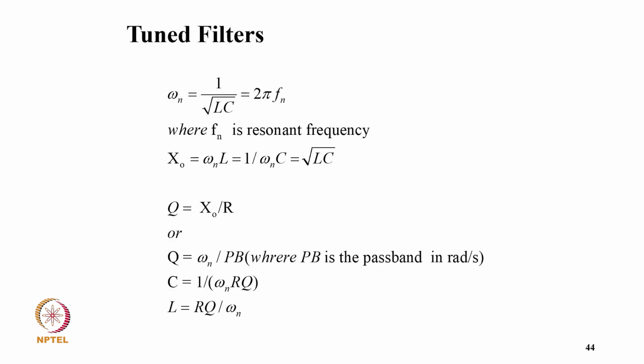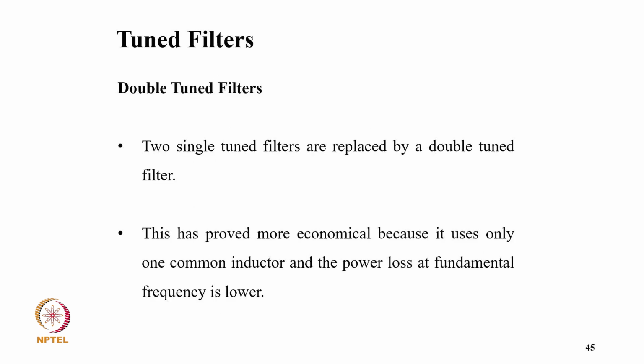For the single tuned filter, omega n equals 1 upon the square root of LC, that is 2 pi Fn, where Fn is the resonance frequency, and X0 is omega n L, that is 1 upon omega n C, that is equal to the square root of L upon C. Q equals X0 upon R, or Q equals omega n divided by PB, where PB is the pass band in radians per second, where C is 1 upon omega n R Q and L equals R Q upon omega n.